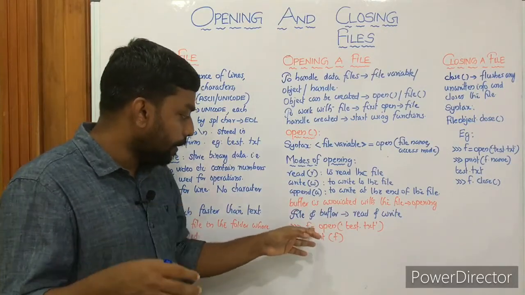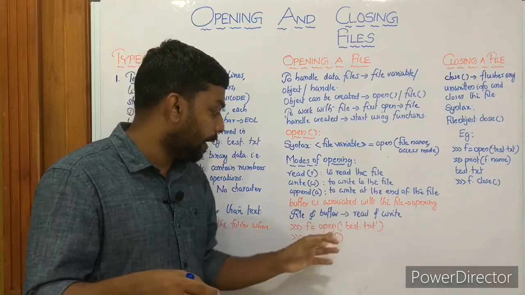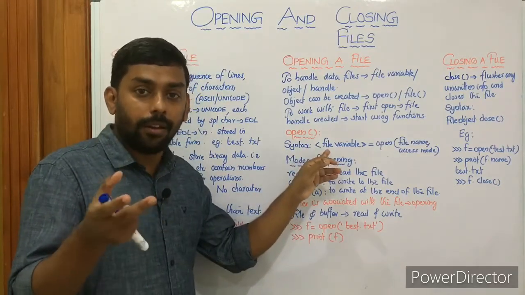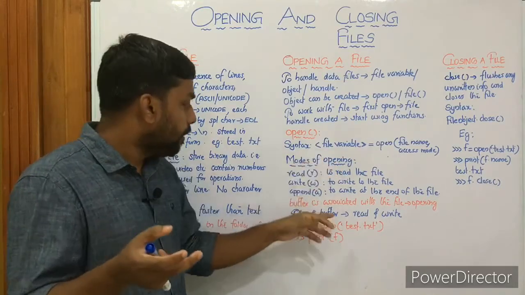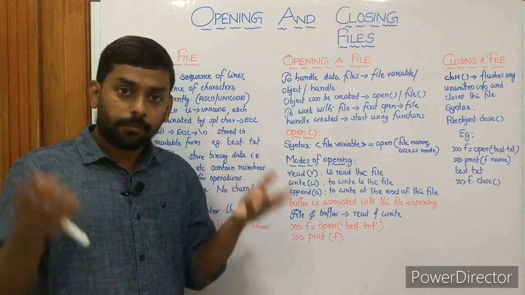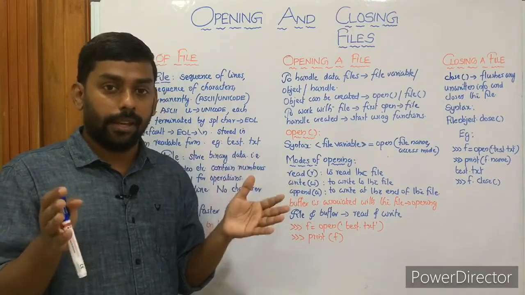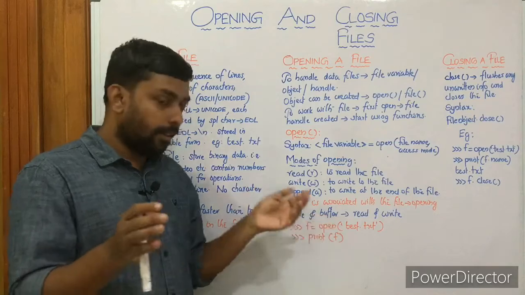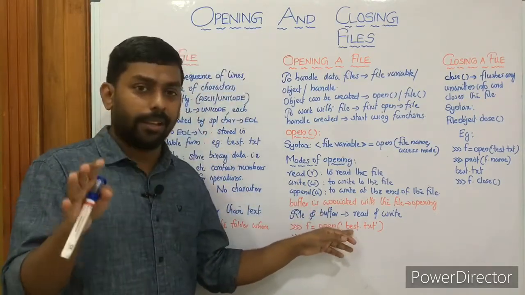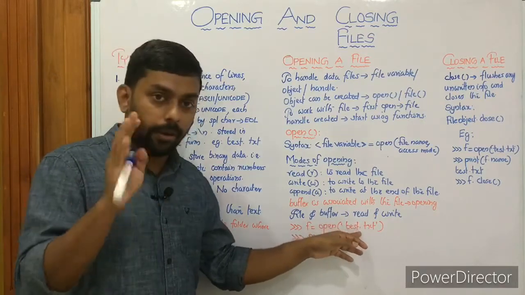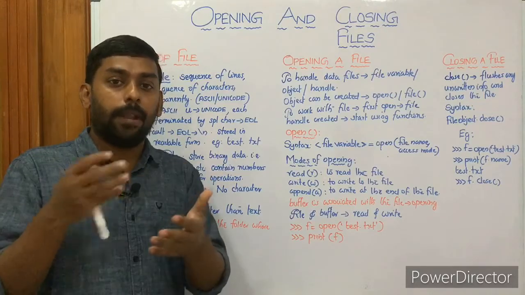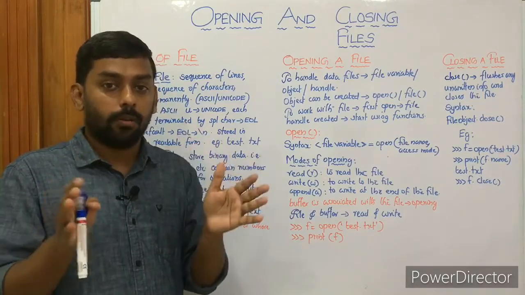Then we have some examples. F equal to open('test.txt'). What is F here? F is a file variable, or file handle, or file object. Then the open function with test.txt. What is test.txt? That is a file we have already created, or you can create it this time also, no problem. Suppose it is an already created file, present in the place where Python is installed.